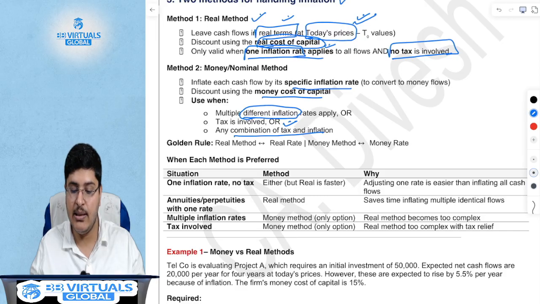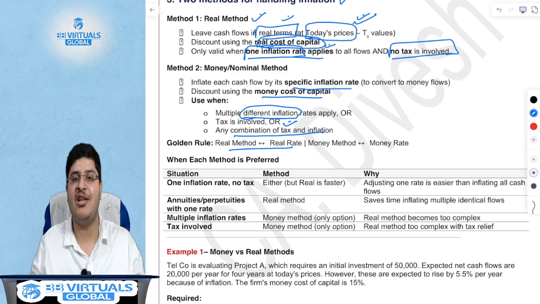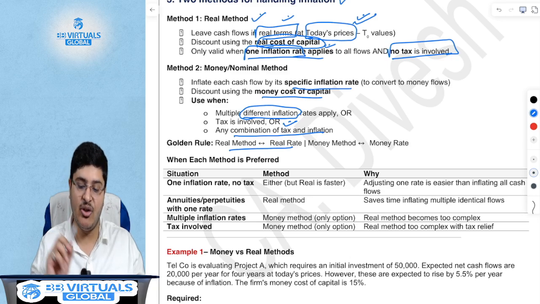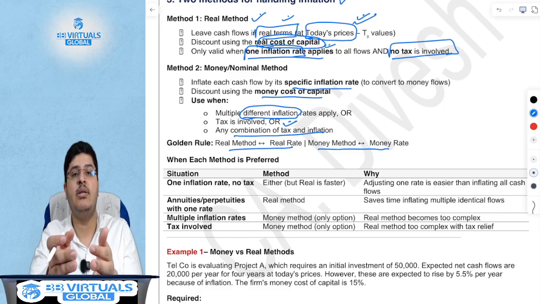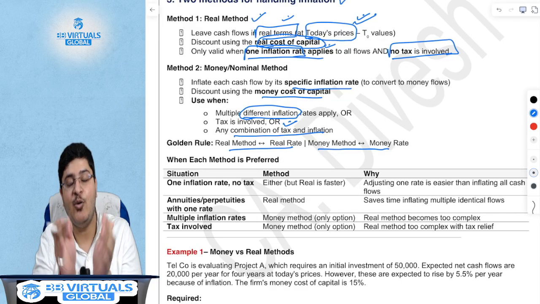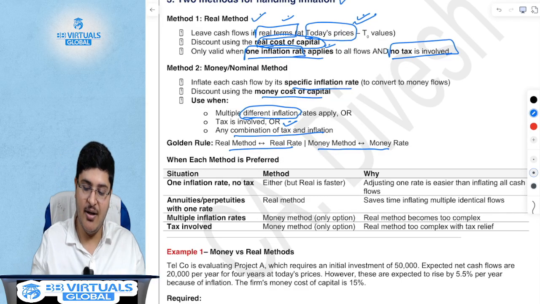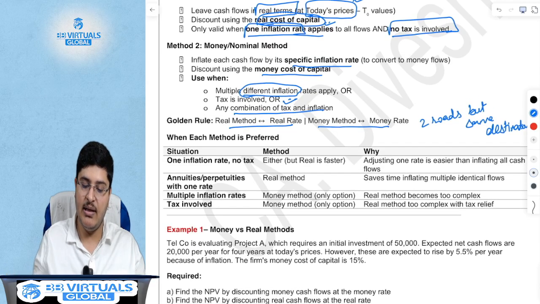So the golden rule is RR, not Rajasthan Royals. It is real method, real rate, money method, money rate, MM. RR, MM. Think of it as two different roads, but leading to the same cafe, the same place of date. Two roads, but same destination. The answer will be the same. So when is each method preferred?